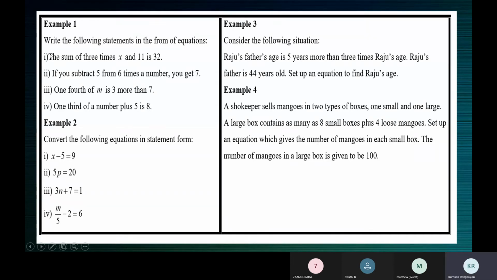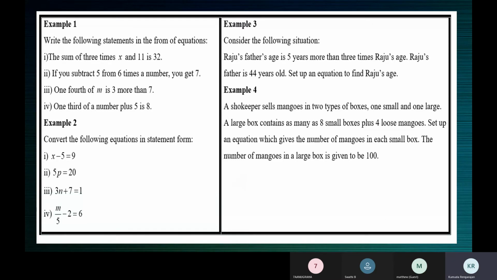Now, please use this English. What do you see here for the last one? Tell me. Ma'am, the difference of 1/5 of m and 2 results in 6. Okay, fine. Or is 6. The difference of 1/5 of m and 2 is 6.